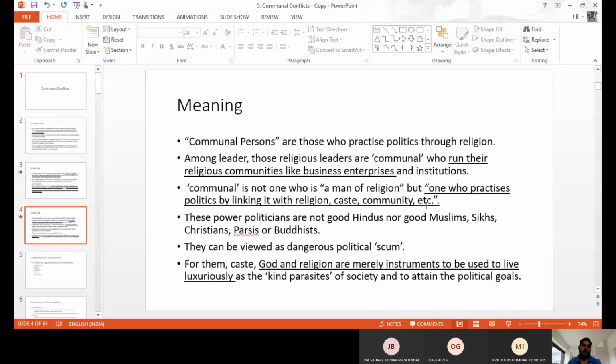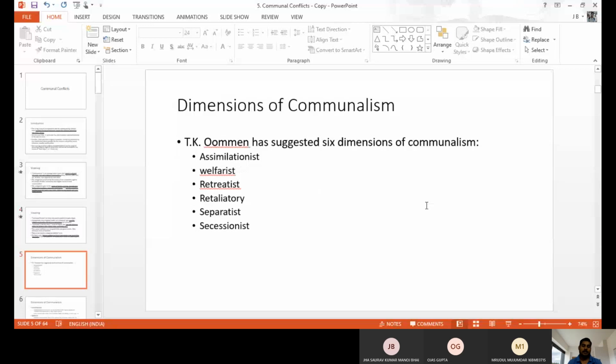Okay, the individual. We have a number of dimensions by Oman. He explained and suggested six dimensions of communalism or communal activity in our society. First one assimilationist, next welfareist, the third ritualist, fourth retaliatory, fifth separatist, and last secessionist. Like this, we have six different dimensions of communal activities in our society. We'll discuss them one by one.